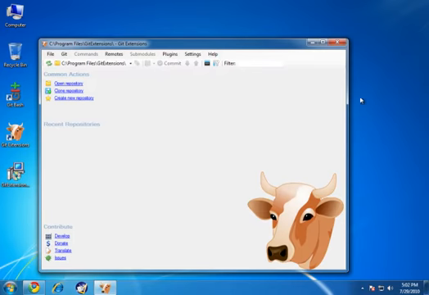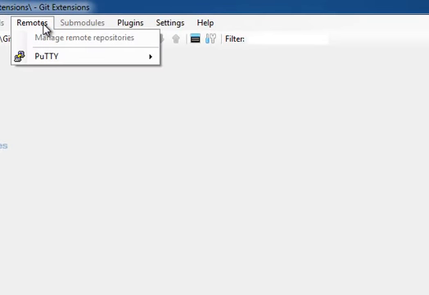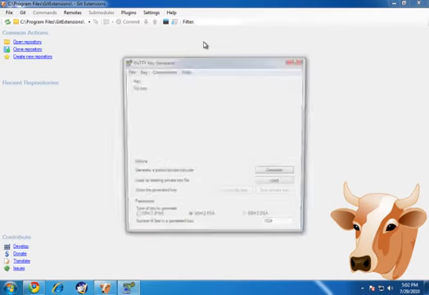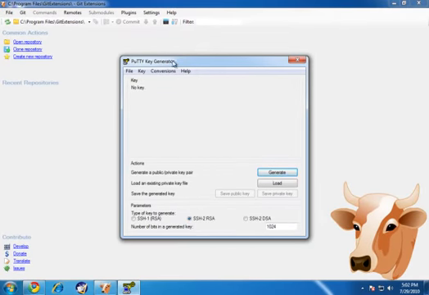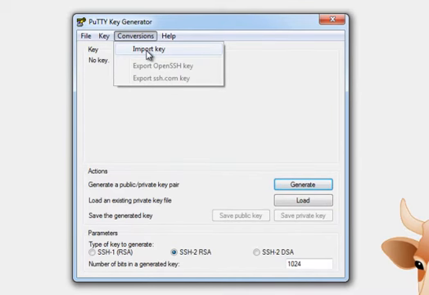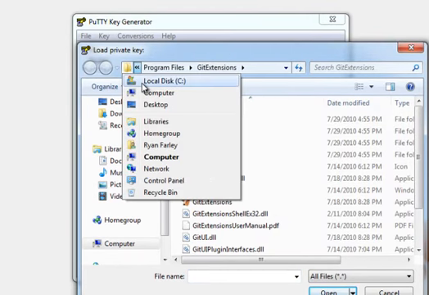And so now a couple of things I need to do. I'm going to go to Remotes, PuTTY, and then Generate or Import Key. Now what I'm doing here is creating a key pair for PuTTY that will use the public-private key pair that we created earlier. So I'm going to do Generate or Import Key. I'm going to go to Conversions and Import Key, and I'm going to browse to select the key pair that I already created.